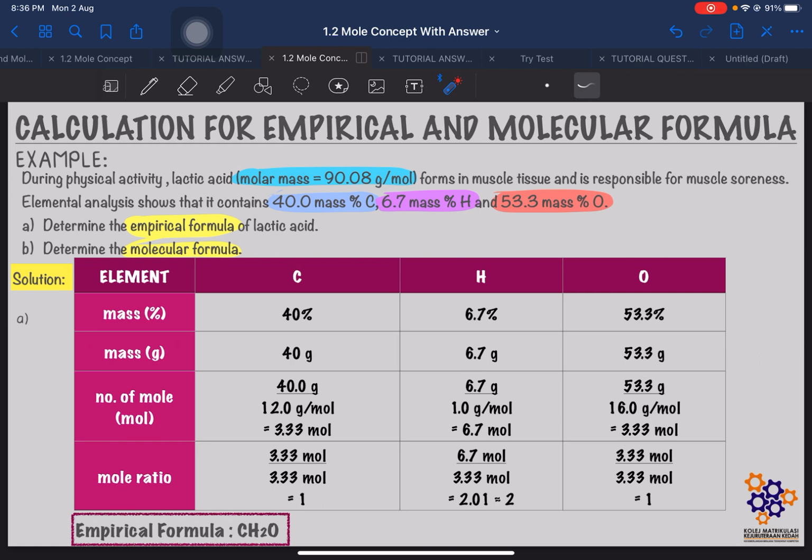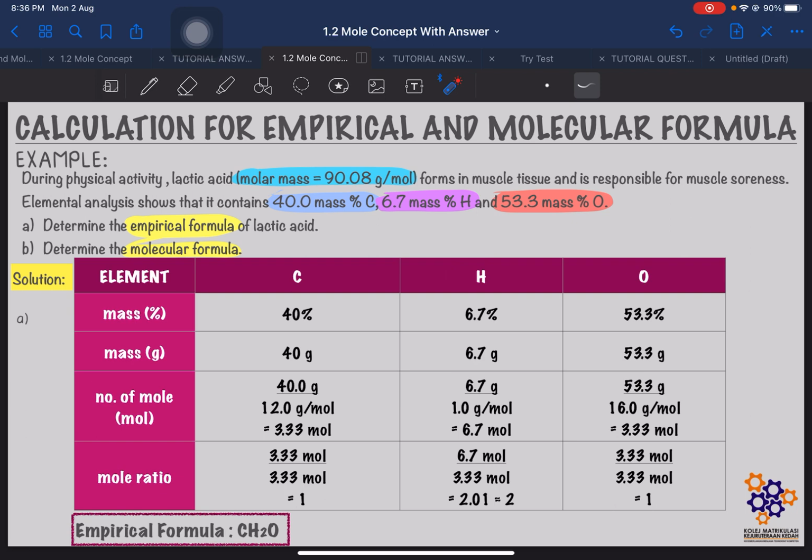Given in the question, for carbon atom, the lactic acid has 40% mass percentage of carbon, 6.7% mass of hydrogen, and 53.3% mass percentage of oxygen. So we can directly convert this percentage mass into gram. We can say that carbon is 40 gram, hydrogen atom is 6.7 gram, and oxygen is 53.3 gram.